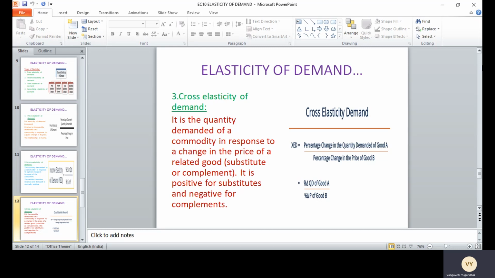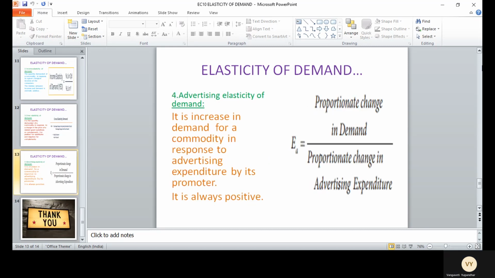So that is the third type, cross elasticity of demand. And the fourth, last one, is advertising elasticity of demand. Advertising also impacts the demand. It is the increase in demand for a commodity in response to advertising expenditure by its promoter.